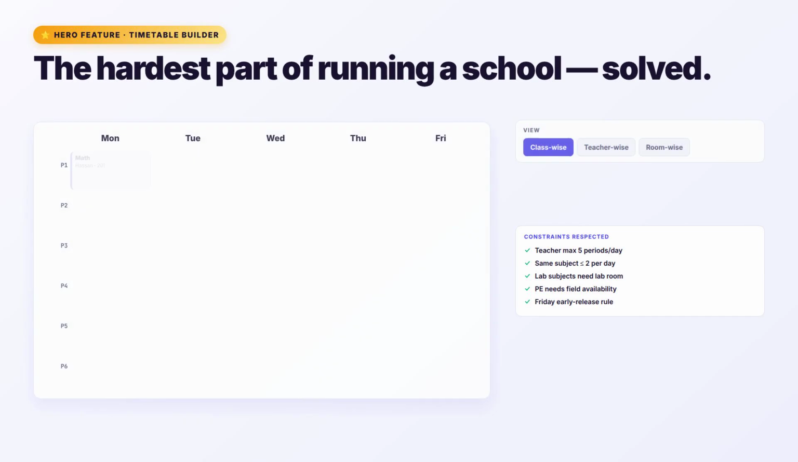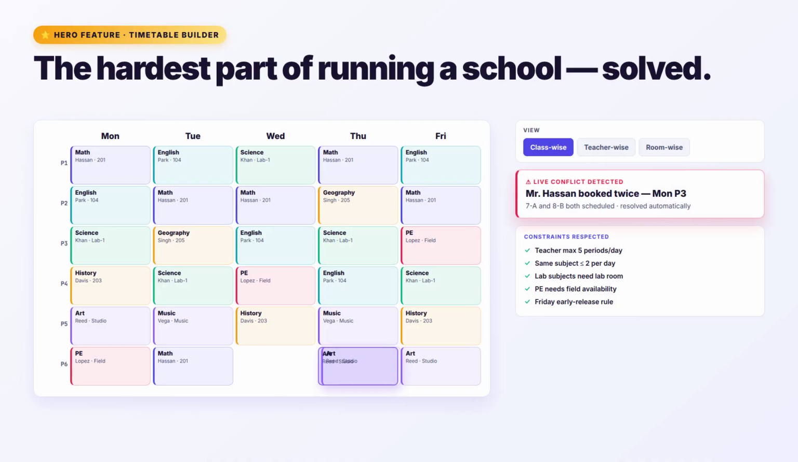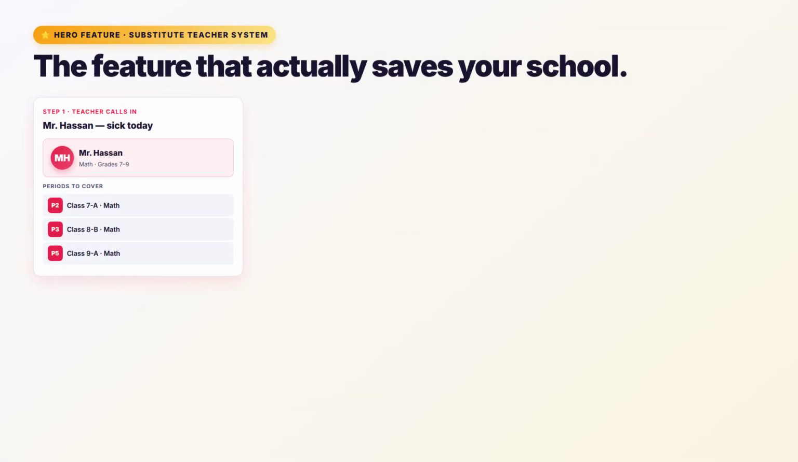And now, the heart of the system, the timetable builder. Drag and drop subjects across periods. Real-time conflict detection on teacher overlap. Room clashes and subject load. Class-wise, teacher-wise, and room-wise views. Constraint-based auto-generation that respects every rule you set. The most complex part of running a school. Finally simple.